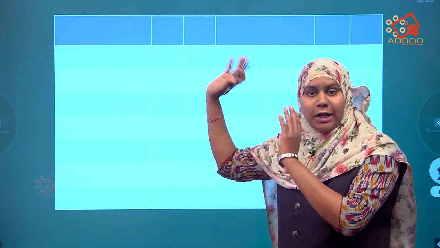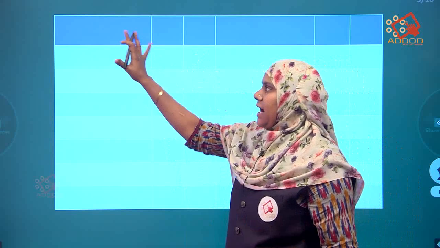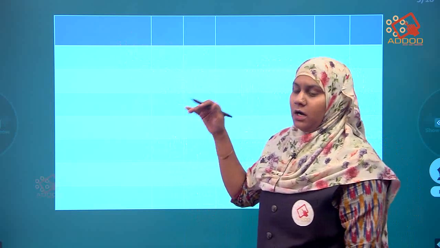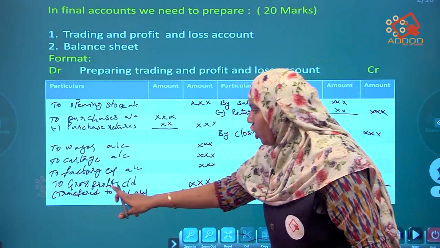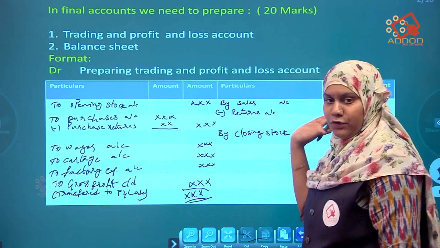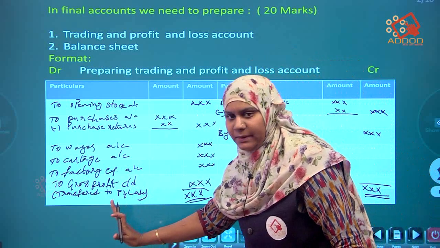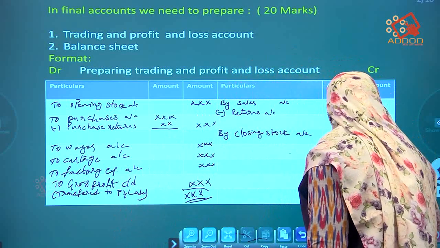Next, this is the continuation table, not the other table. This is the continuation table and this table is the profit and loss account table. Okay. What we had done here: the gross profit we got should be transferred to the P&L account. If it is coming on the debit side, we have to transfer it to the credit side.